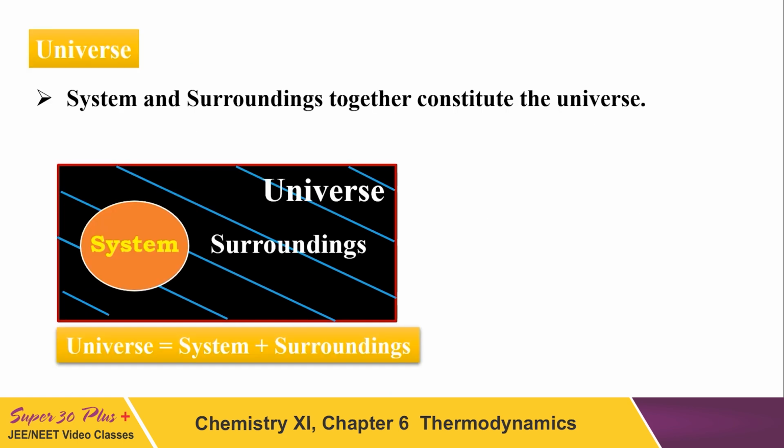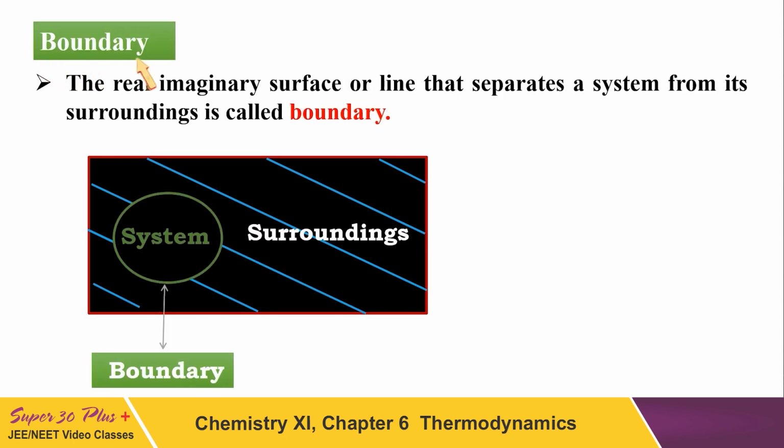And what is the universe? Of course, when you add system and surrounding, they together constitute the universe. So universe is system and surrounding. Now what is the boundary? As the name says, the boundary is the one which separates system and surrounding. It is an imaginary or real surface. It might be imaginary or it might be real, or a line which separates a system from its surroundings.